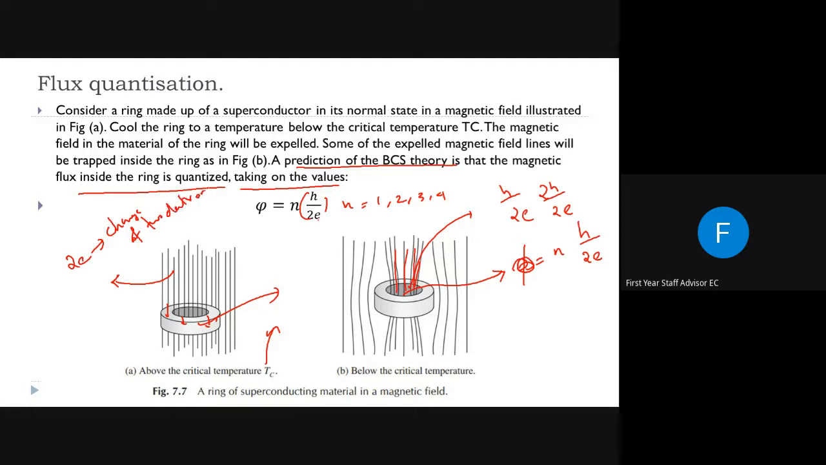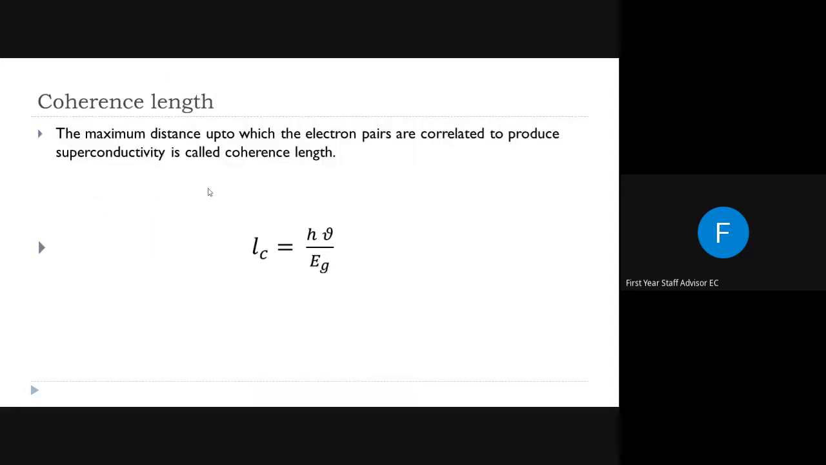So if you are asked about BCS theory, what can you do? Initially write the postulates of BCS theory, define what is phonon, what is a Cooper pair, then how phonon Cooper pair or phonon electron interaction leads to superconductivity, then describe or define the superconducting energy gap, then at last write about flux quantization. How BCS theory predicts the flux quantization in the case of a superconducting ring placed in an external magnetic field. Here we have coherence length.